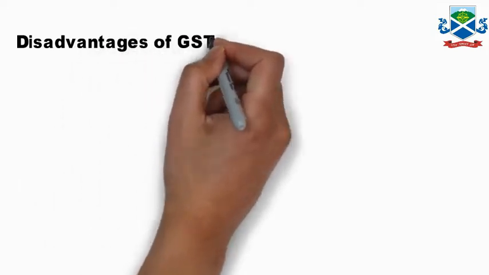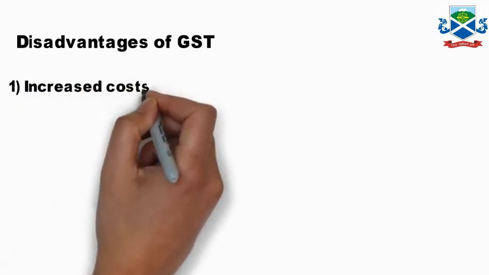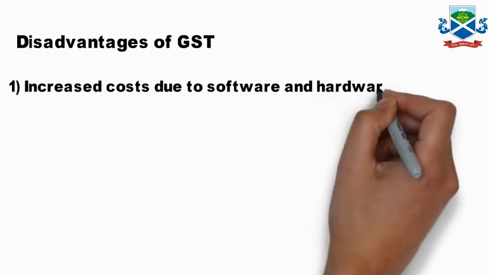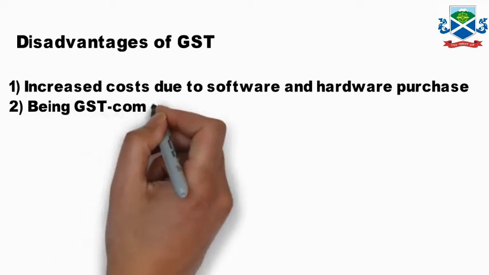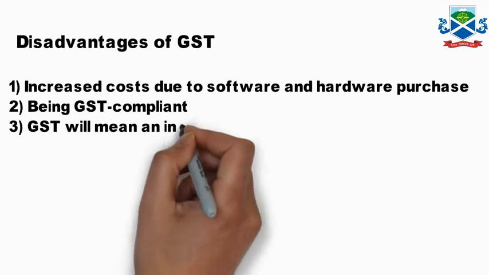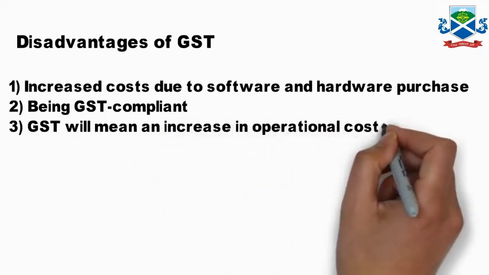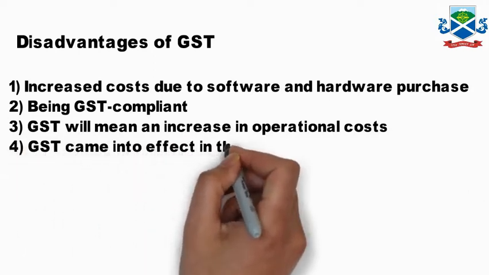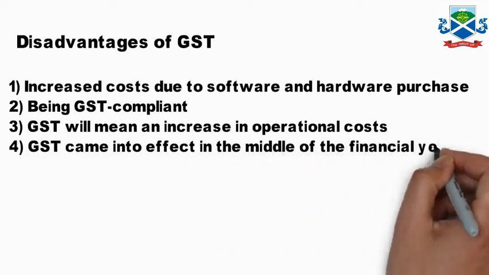Disadvantages of GST: it increases cost due to software and hardware purchase. Every business organization needs to purchase at least one software and hardware. Hardware means computer. To be GST compliant, everybody should know about GST and be educated about it. GST means an increase in operational cost. Obviously they have to employ one person who knows GST, how to file it, how to open it, and how to operate this software.